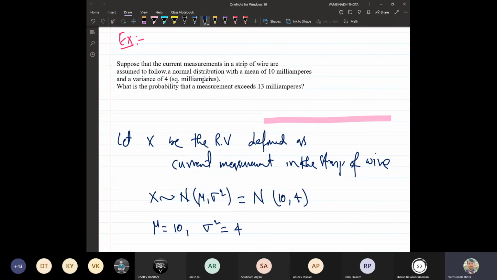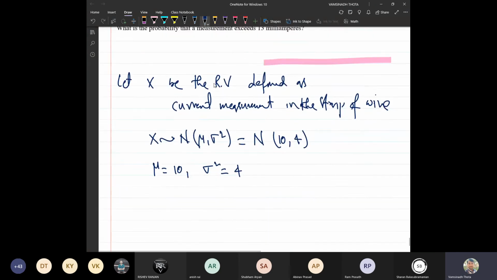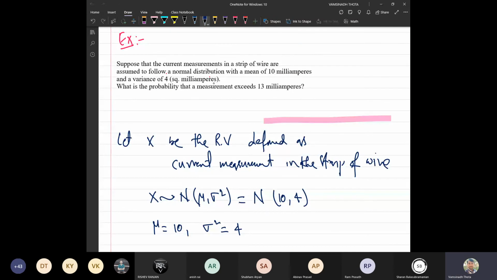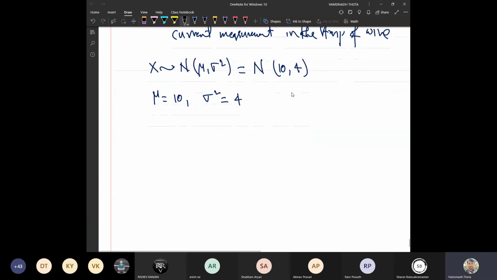It is already given, right? Now what do we need to find out? What is the probability that a measurement exceeds 13 milliamperes? That is what we need to identify. Can anyone tell me what we have to find out basically now? We should evaluate the probability of X exceeding 13.